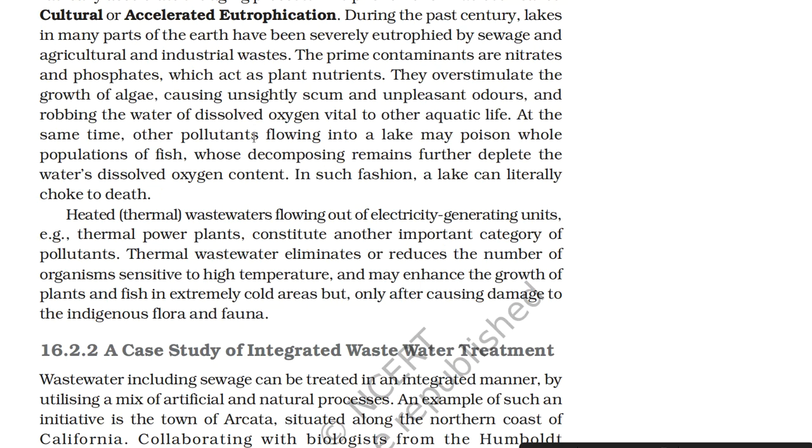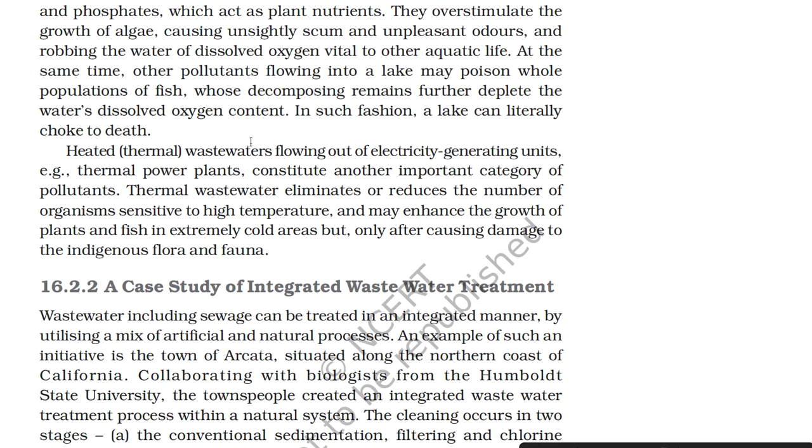Heated or thermal waste waters flowing out of electricity generating units such as thermal power plants constitute another important category of pollutants. Thermal wastewater eliminates or reduces the number of organisms sensitive to high temperature and may enhance the growth of plants and fish in extremely cold areas, but only after causing damage to the indigenous flora and fauna.